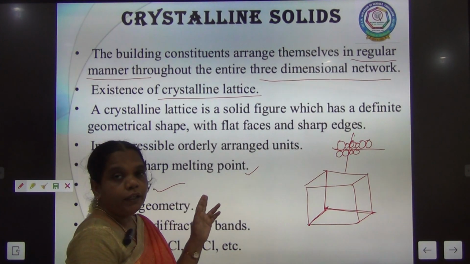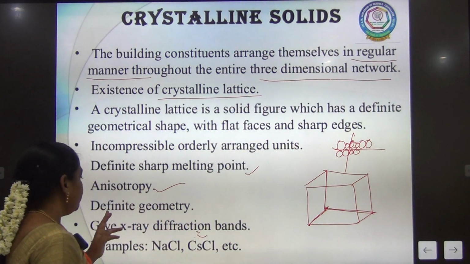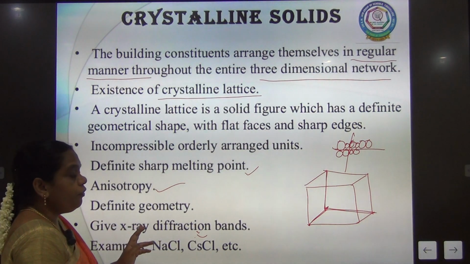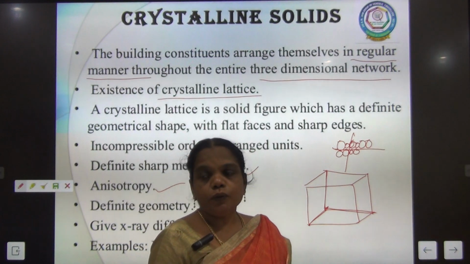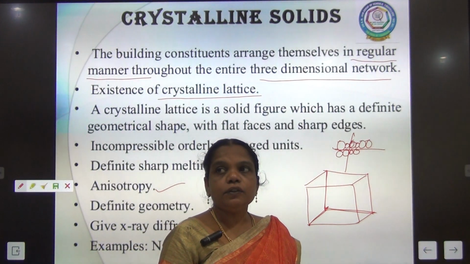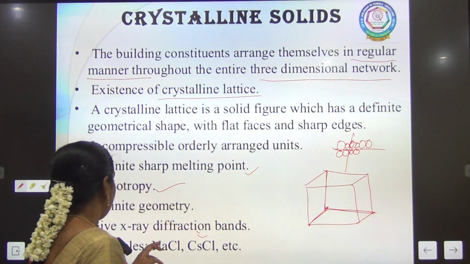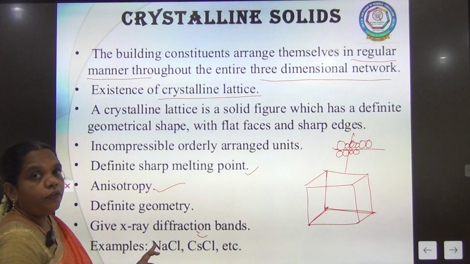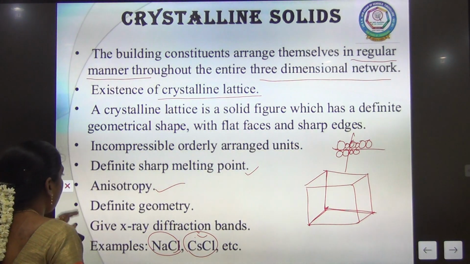The physical properties of the crystal are different in different directions. They can also show a diffraction pattern due to the regular arrangement: if you pass X-rays, they give a regular X-ray diffraction pattern. Examples of crystals are sodium chloride and cesium chloride.